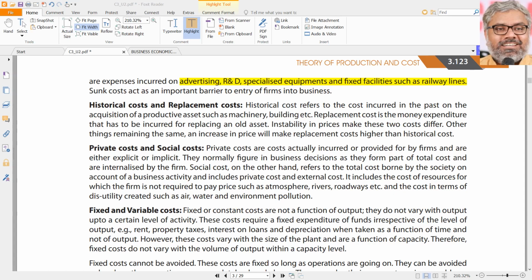For example, sometimes a particular student goes to an academy and for whatever reasons does not qualify or does not pass the examination he or she intends to pass. But they have already paid thousands of rupees of fees there. That means a lot of cost has already been incurred.